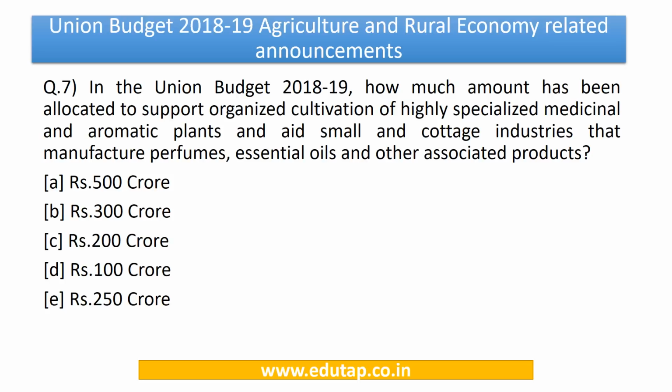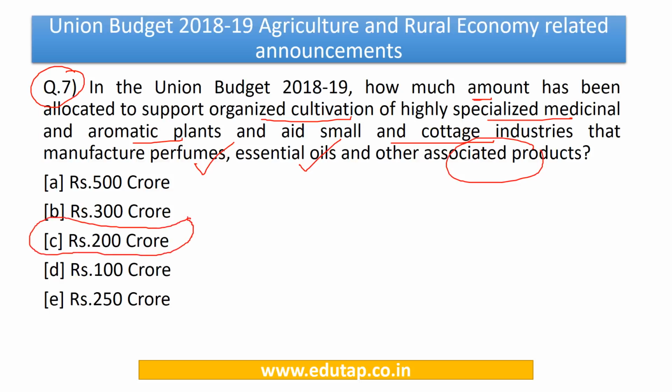Now let us move on to question number 7. In the Union Budget 2018-19, how much amount has been allocated to support organized cultivation of highly specialized medicinal and aromatic plants and aid small and cottage industries that manufacture perfumes, essential oils and other associated products? The answer to this question is Rs.200 Crore. Nothing much to be explained about this question.